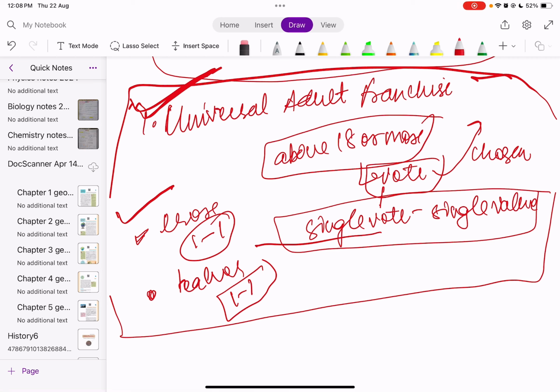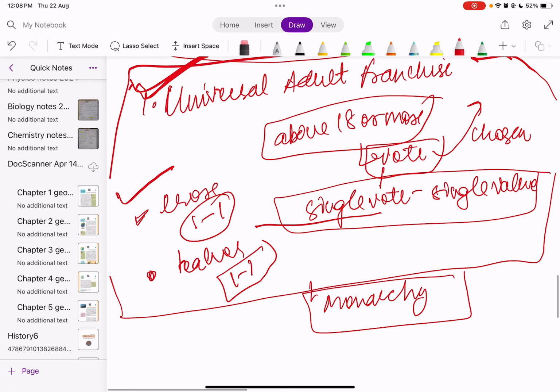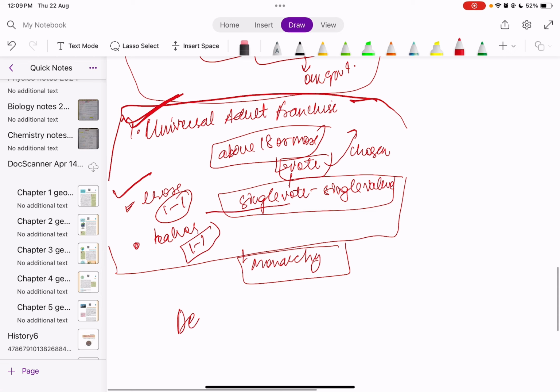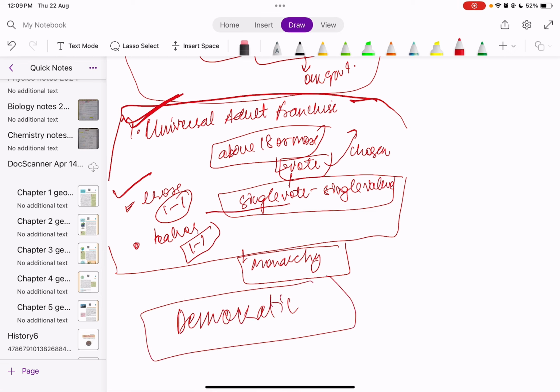So India, when we talk about Indian history, earlier we had monarchy. When India got independence, the makers of the constitution made sure that India turned out to be a democratic nation, because it's considered a more stable government and people stay happier with this form of government, because if something wrong happens to them, they have all the rights to get it made right.